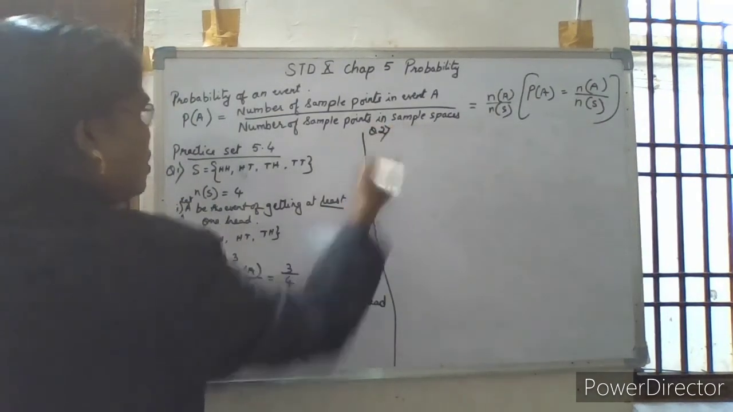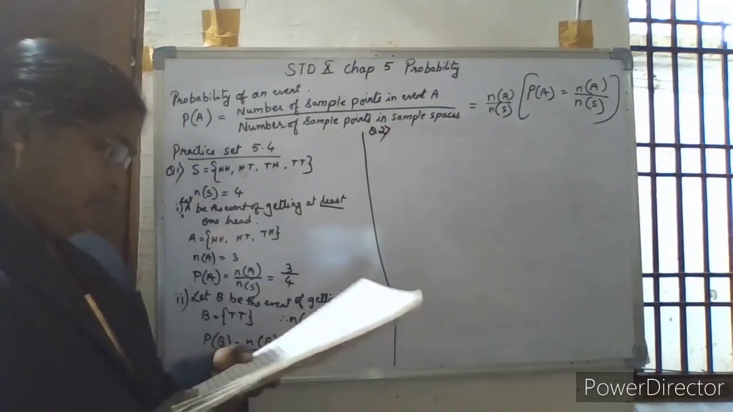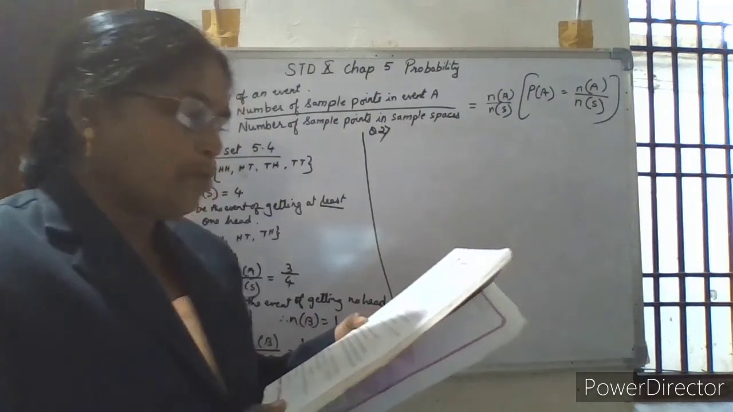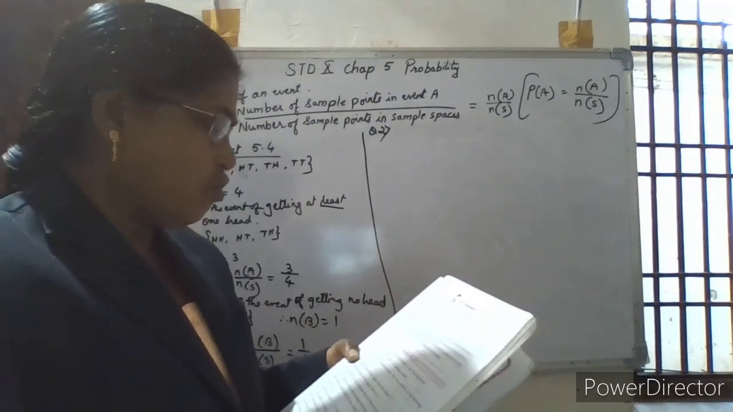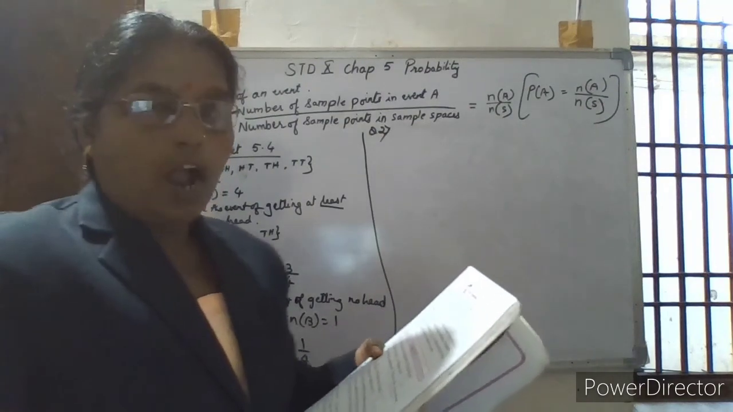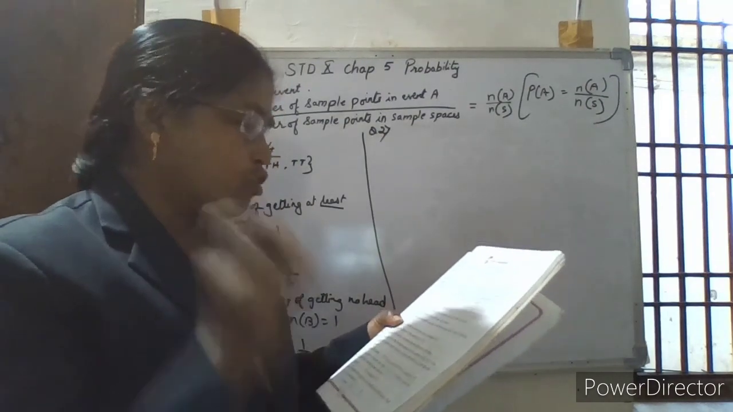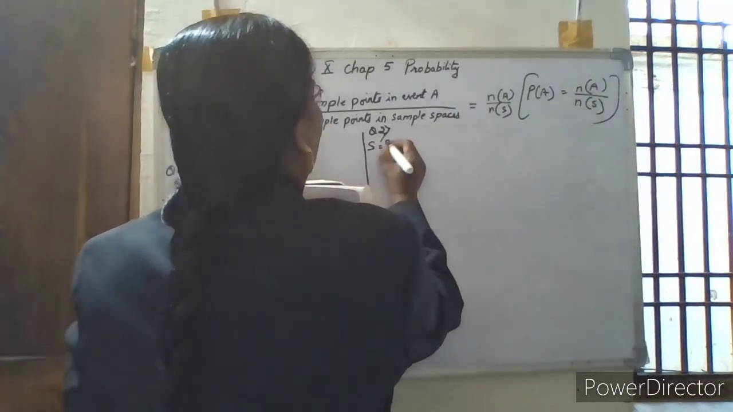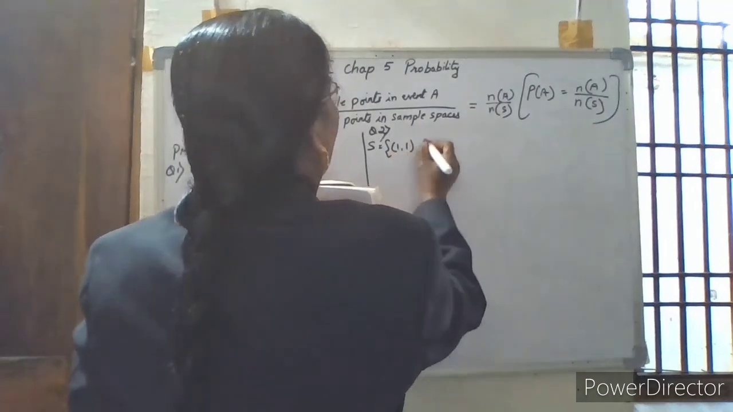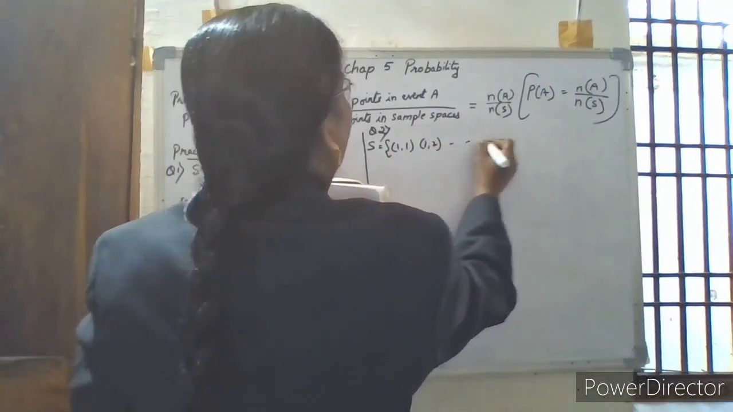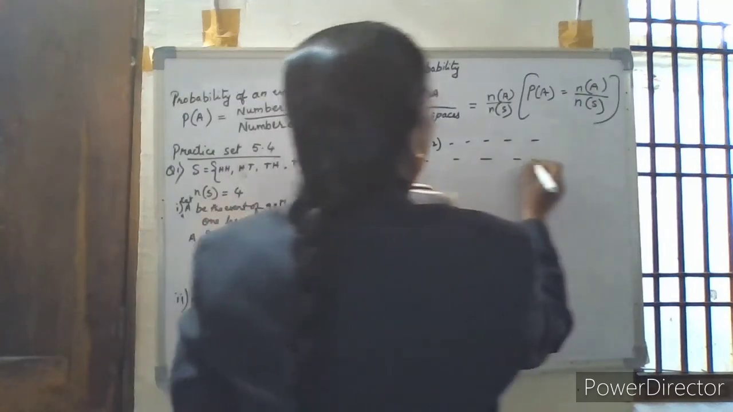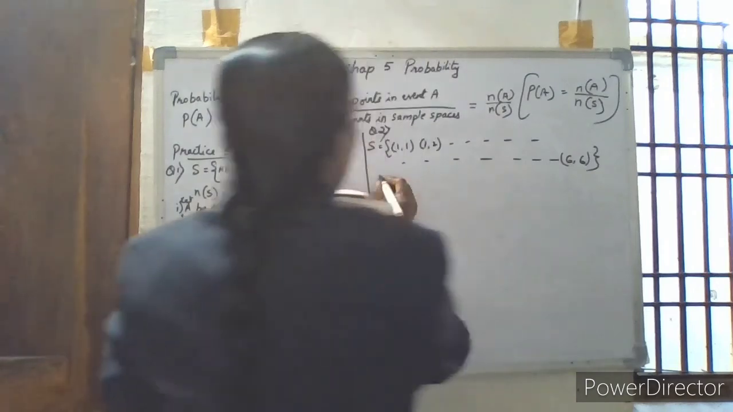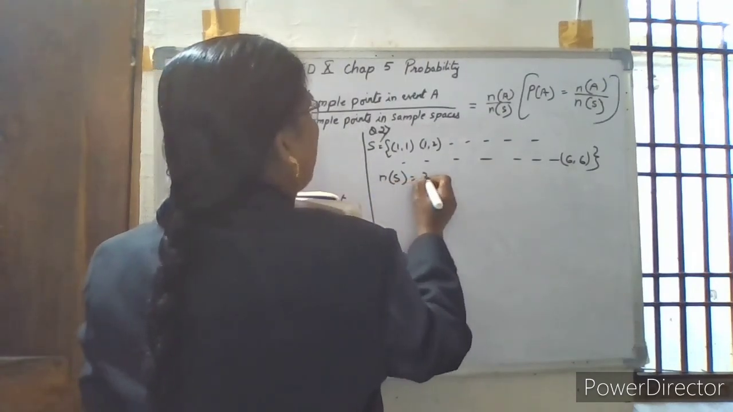Let us go with the second question. See, if two dice are rolled simultaneously, find the probability of the following events. So two dice are rolled. How to write the sample points, I have taught you that day, so I will not write the whole thing here. So here sample points are 1, 1, 1, 2 and so on. We have got 6, 6 at last. So number of elements of the sample points is equal to 36.